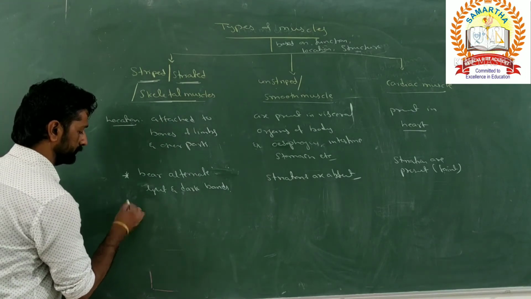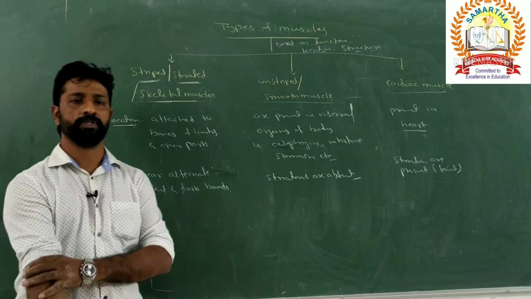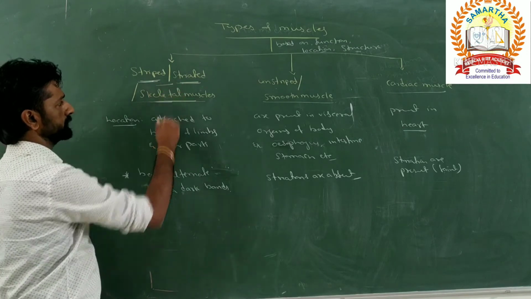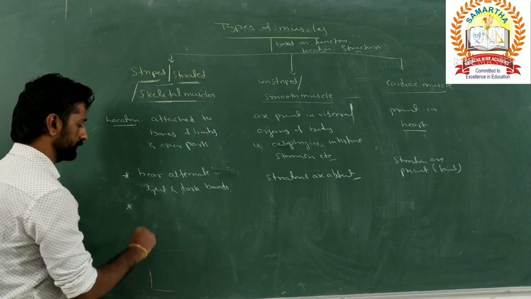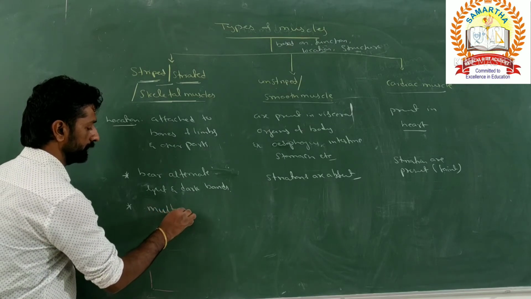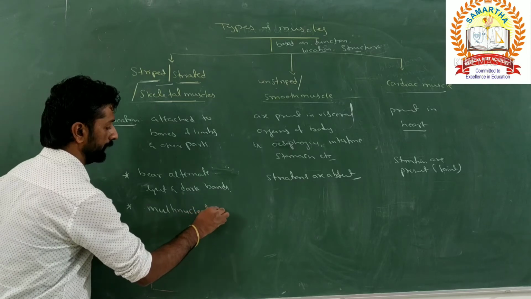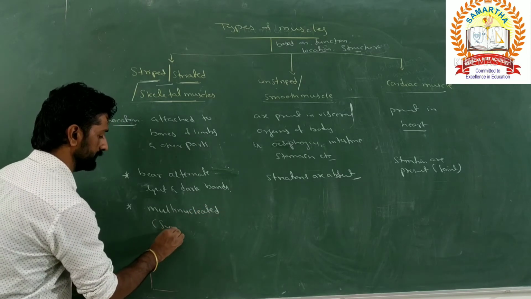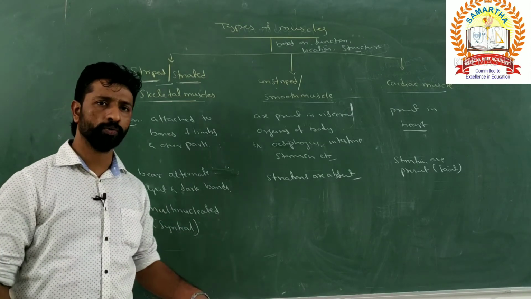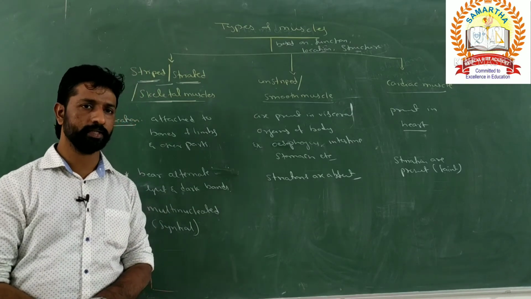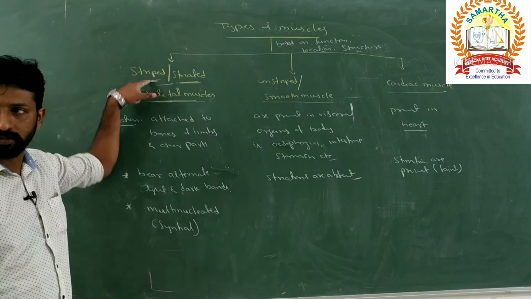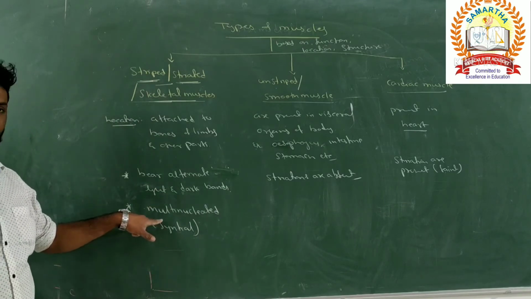Next, what about their nucleus? What is the nature of the nucleus present in these types of muscles? With respect to the nucleus, the striped muscles, the striated muscles or skeletal muscles, are multinucleated. This nature is called syncytial. What do you mean by syncytial? If more than one nucleus is present in one cell, that is called syncytial. So skeletal muscles or the striped muscles are syncytial in nature, meaning multinucleated.